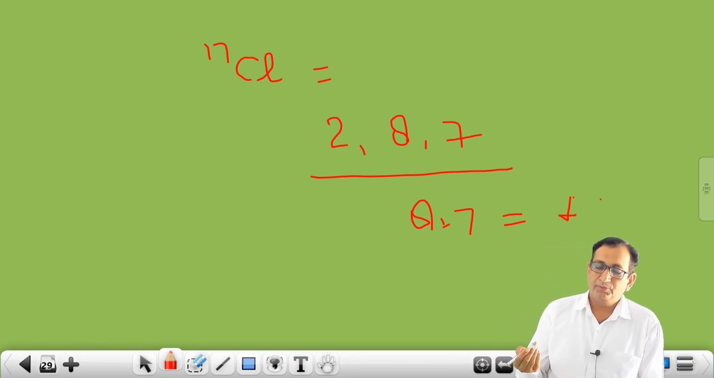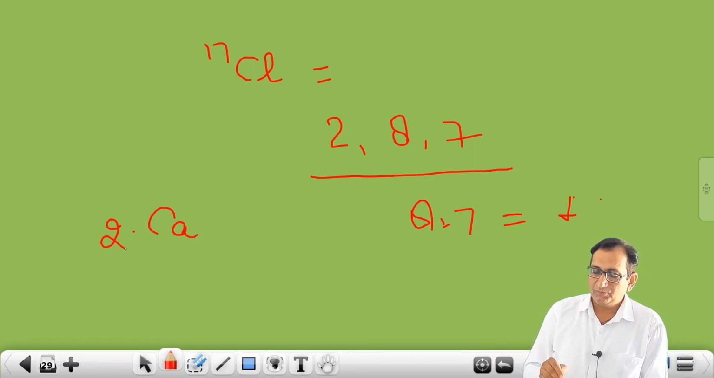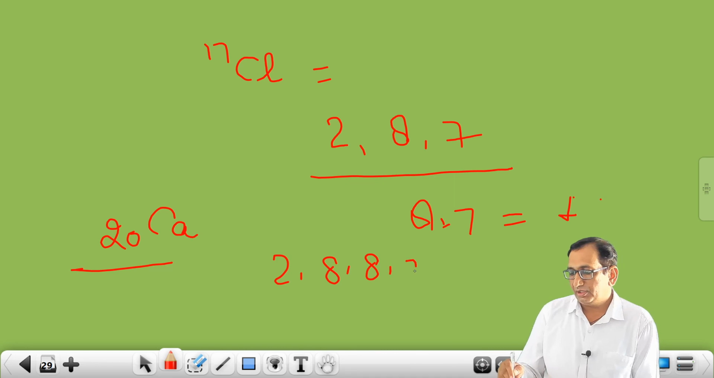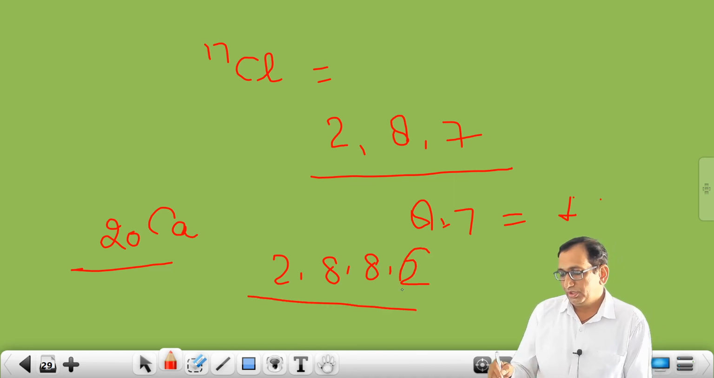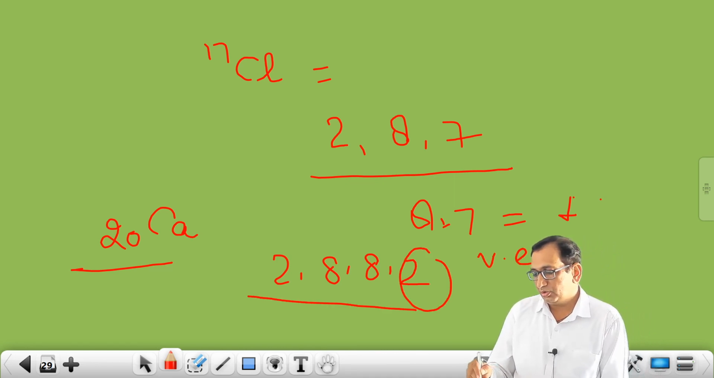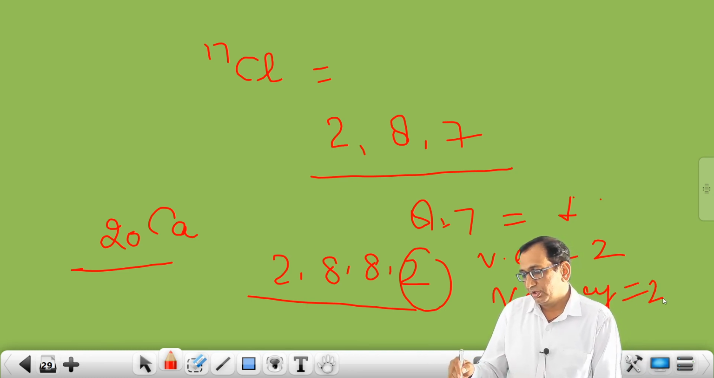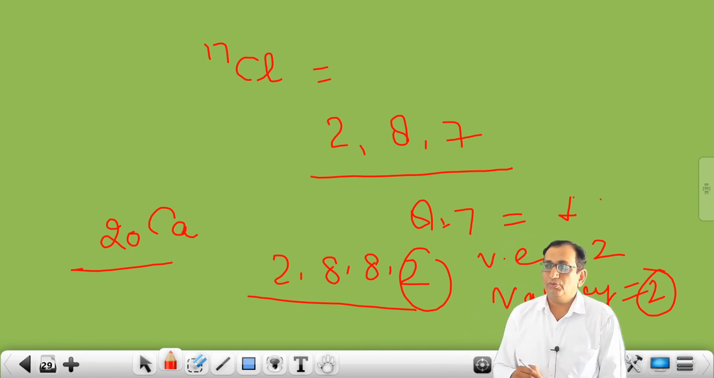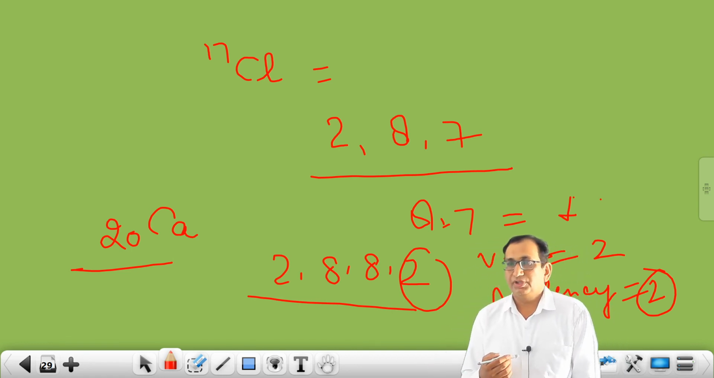Like the same, up to calcium. Calcium atomic number here is 20, then 2, 8, 8 and 2. Here the last valence electrons are 2, then valency also is 2. And the remaining valency of ions we will see tomorrow in the next video. So thank you.